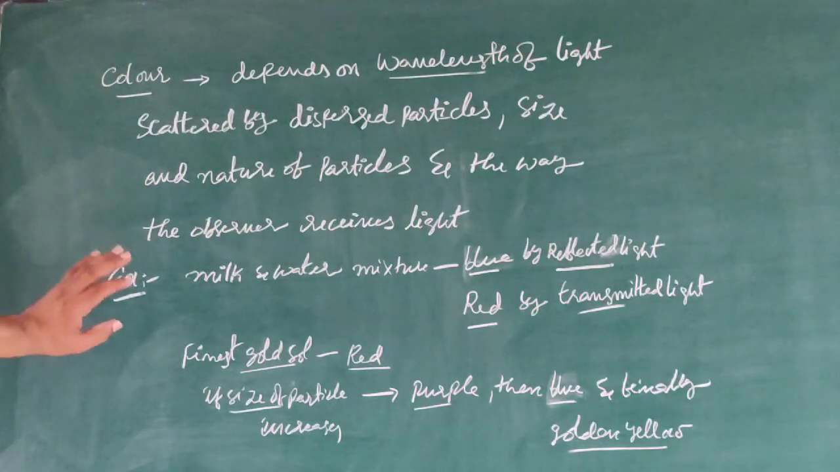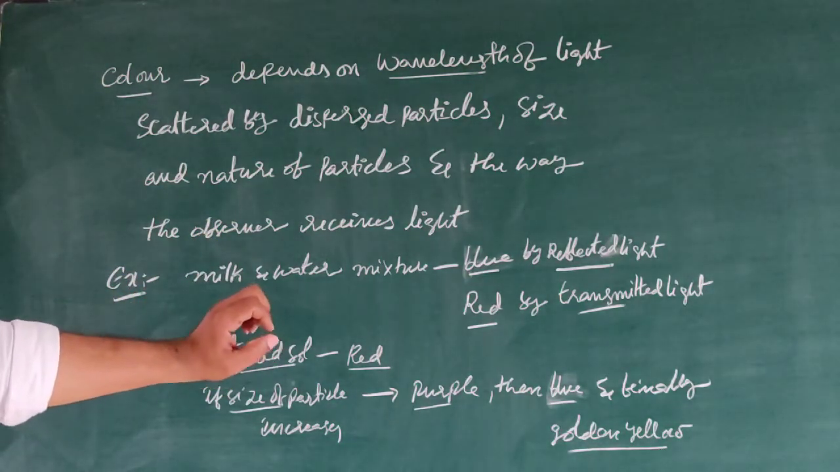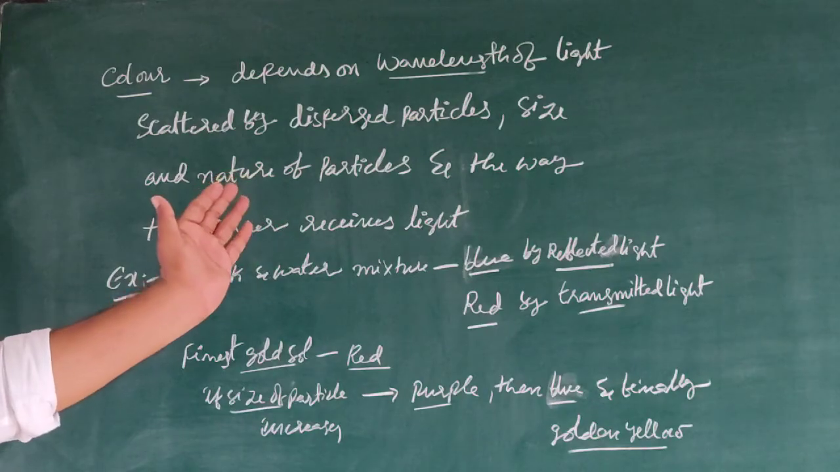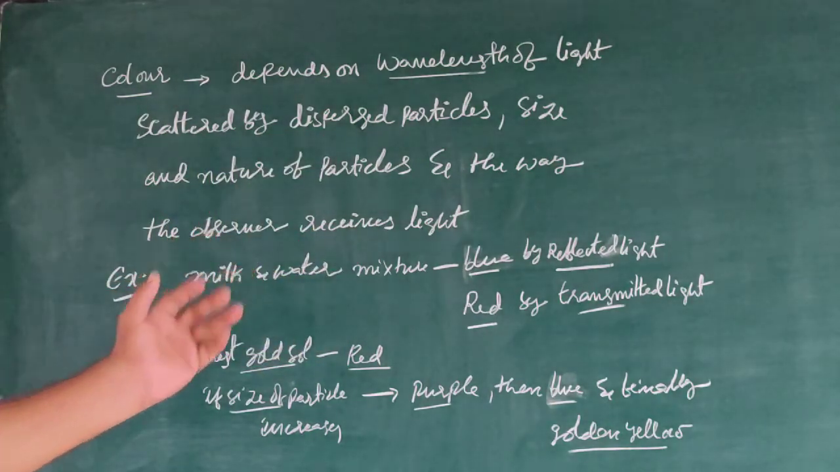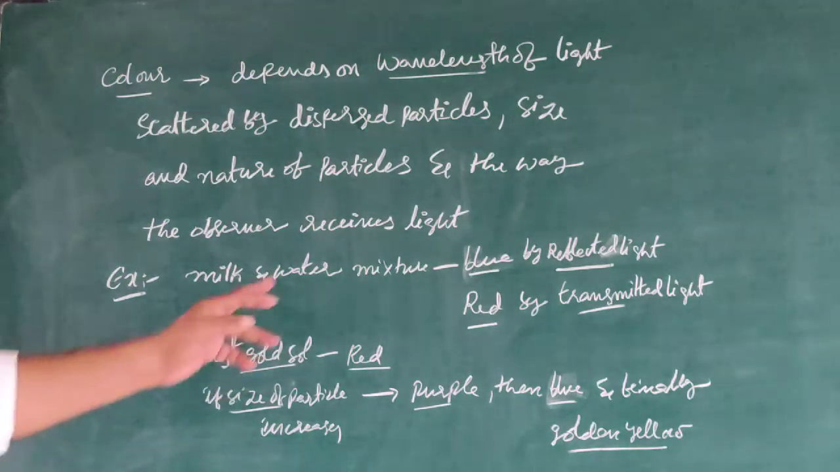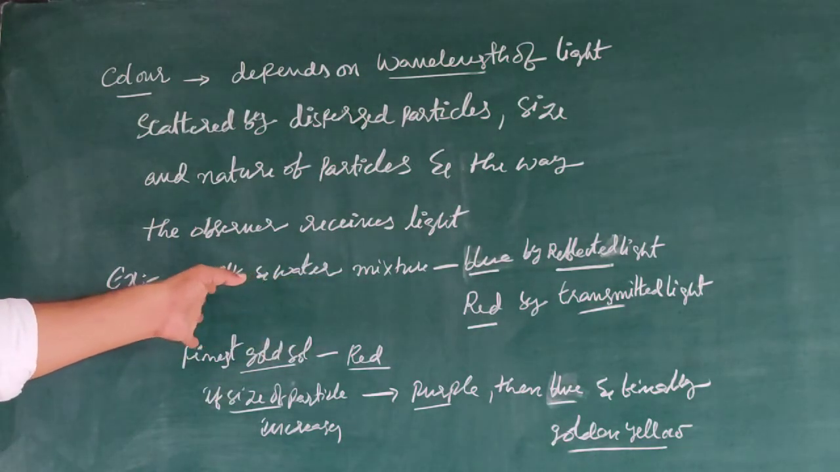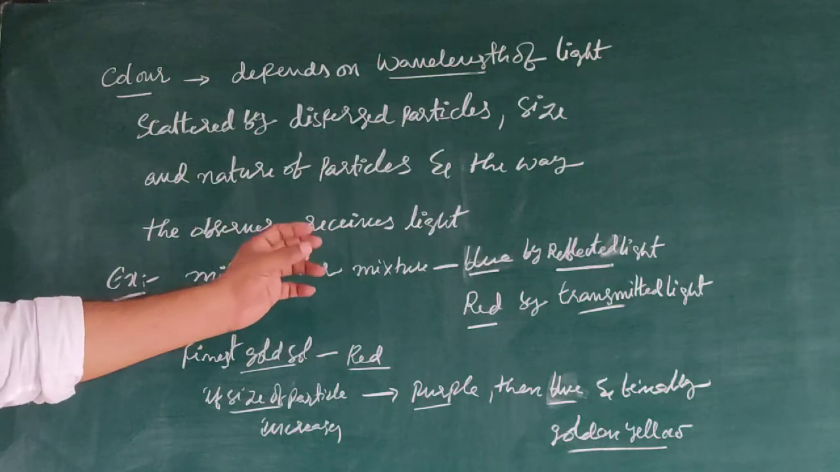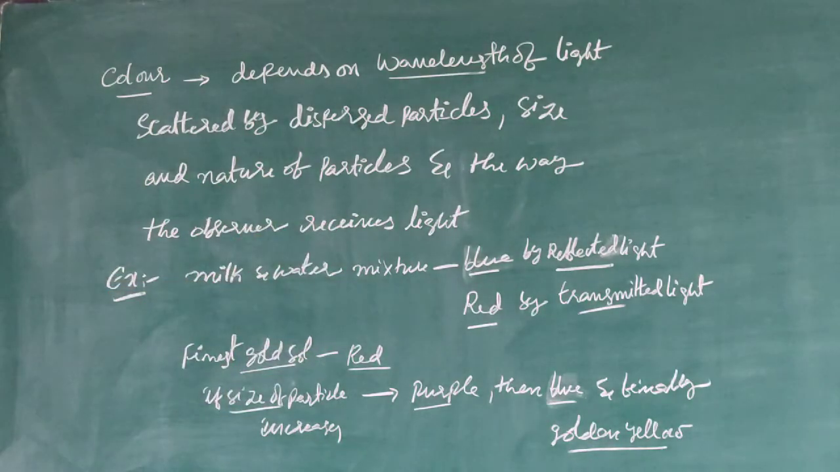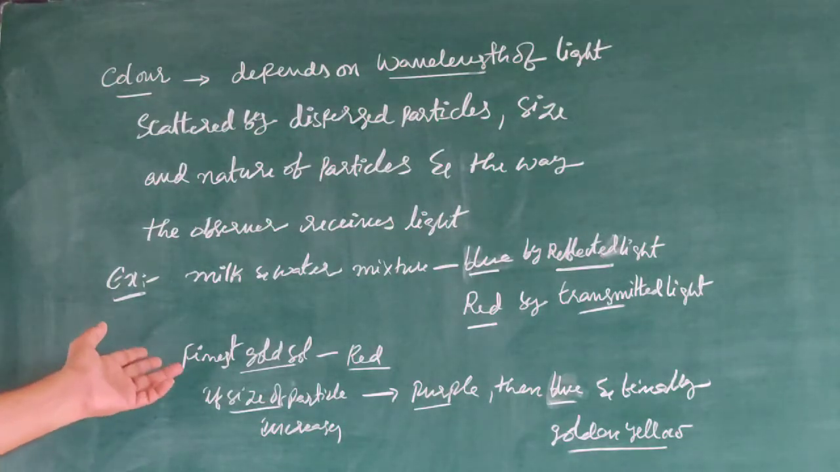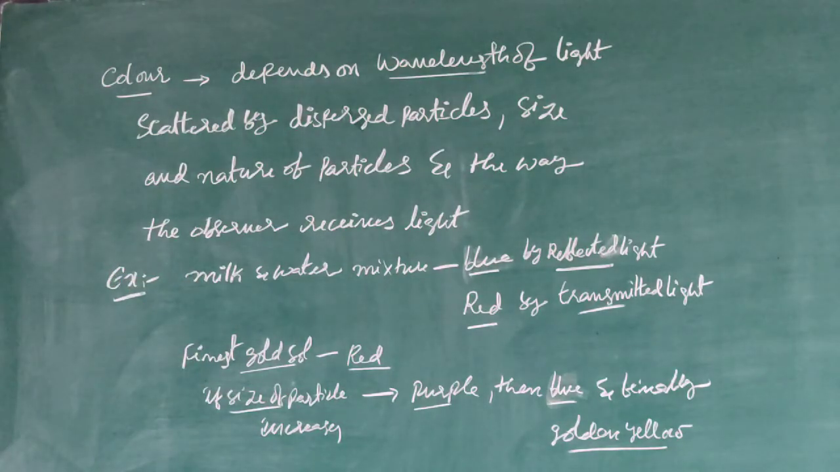For example, if you consider a milk and water mixture, we can observe blue color by reflected light and red color by transmitted light. Observe the difference. One more example: if you observe the finest gold solution, it is red.